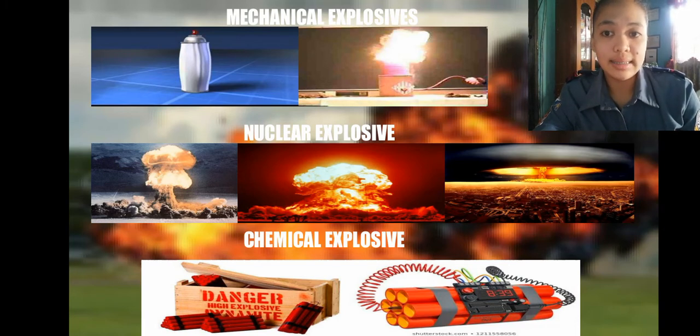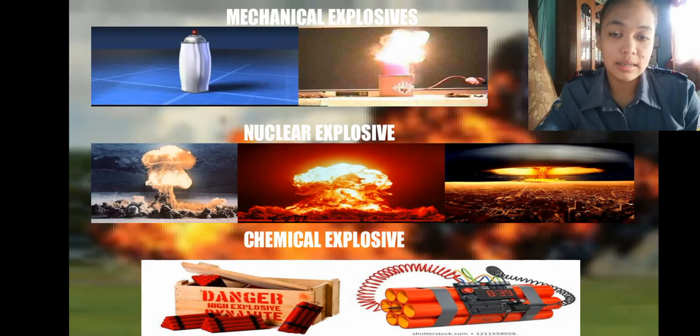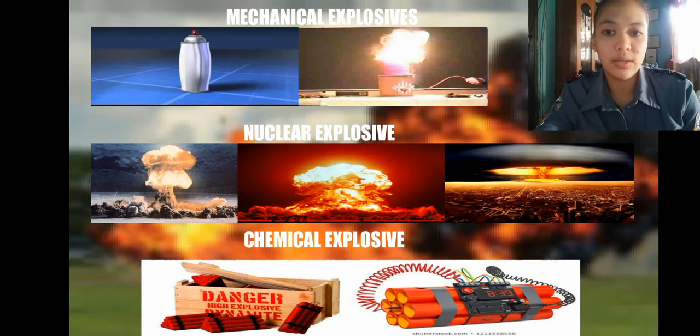So last is the chemical explosion. Ito naman yung ginagamit, halimbawa nito yung mga dinamita na ginagamit sa mga dagat sa pangingisda. So basically it has two types, which is the detonating or high explosive and the deflagrating or the low explosive. So meron din itong dalawang klase. Detonating explosive, ito yung mga TNT or the dynamite na ginagamit sa mga pangingisda or kahit saan. So hindi siya ganun kalakas like the nuclear explosive.